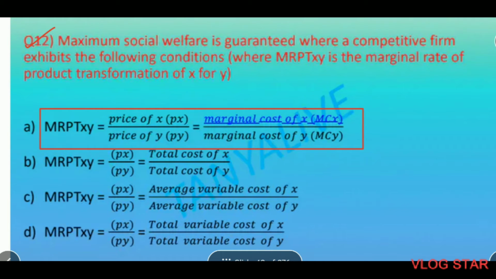Which is the first one: MRPT of XY is equal to price of X upon price of Y, which is equal to marginal cost of X upon marginal cost of Y.